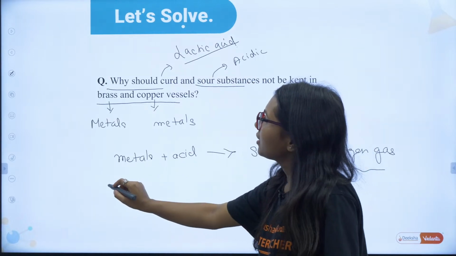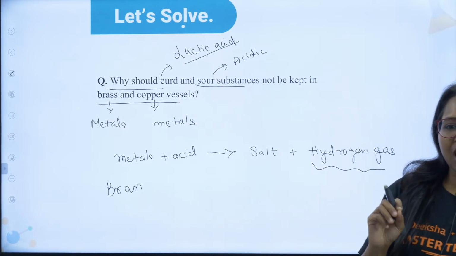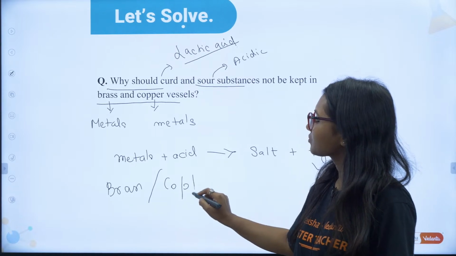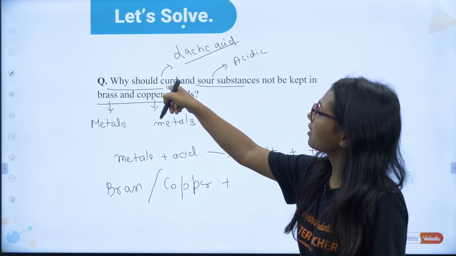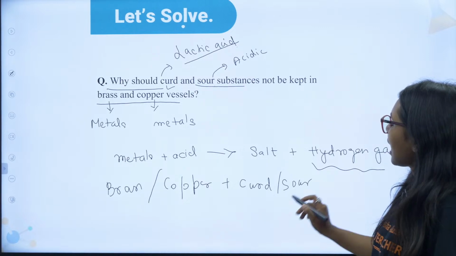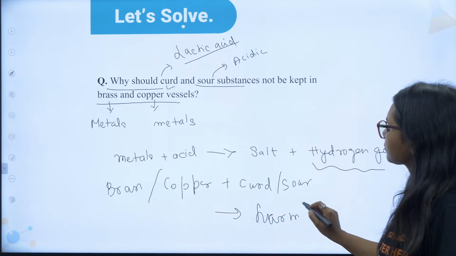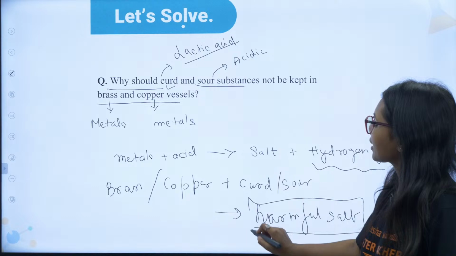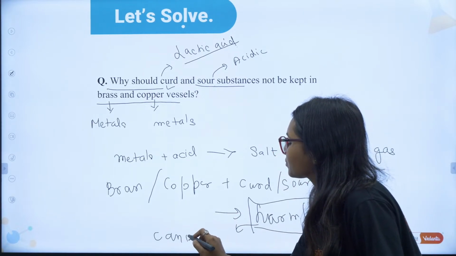So when we keep curd and sour substances in a brass or copper vessel, the metal reacts with the acid present in the curd and sour substance, and it gives you a harmful salt. This salt our stomach cannot digest. It cannot be digested.